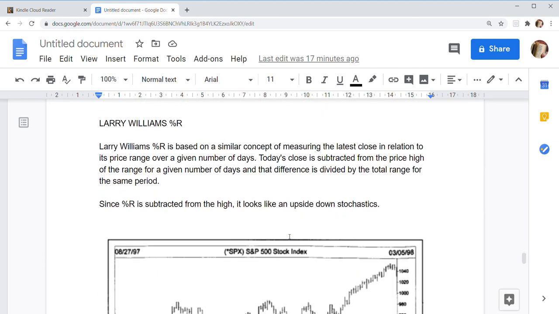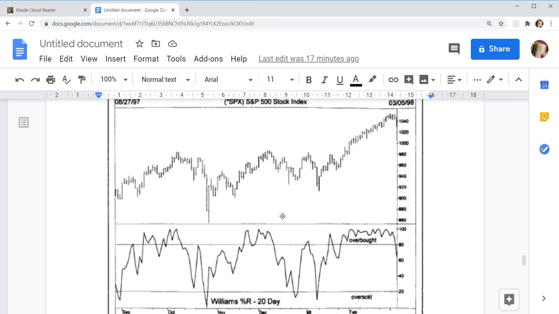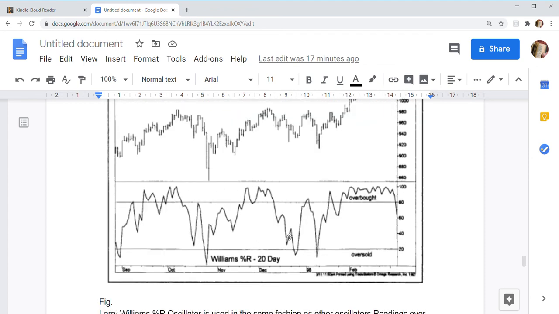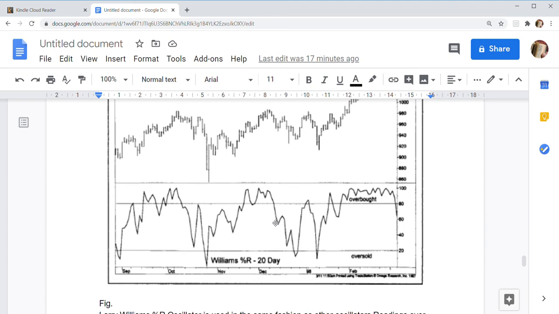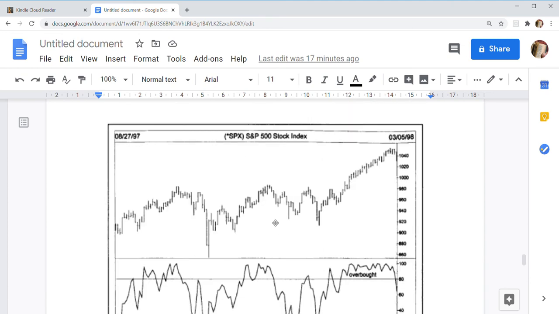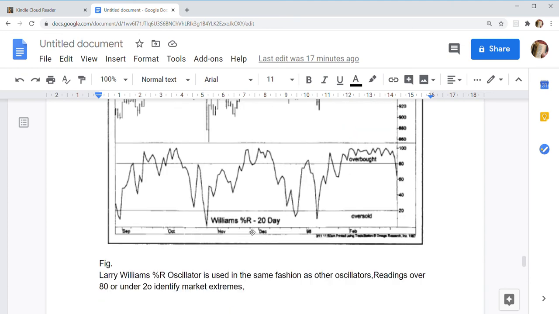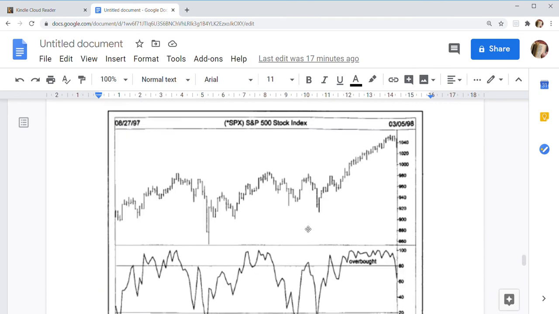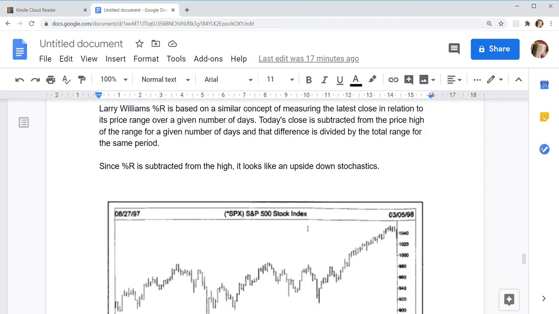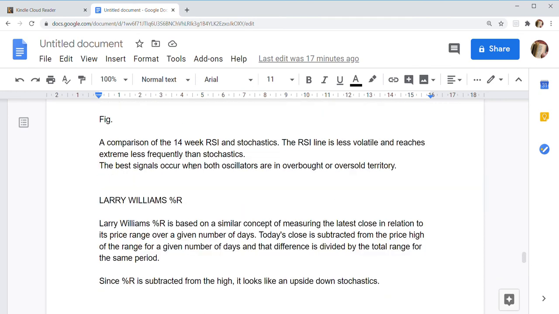Larry Williams oscillator. The Larry Williams oscillator is actually an inversion of stochastic. So instead of %K, the %R line is used. It is the same, but we will read it differently. Larry Williams %R is based on a similar concept of measuring the latest close in relation to the price range over a given number of days.